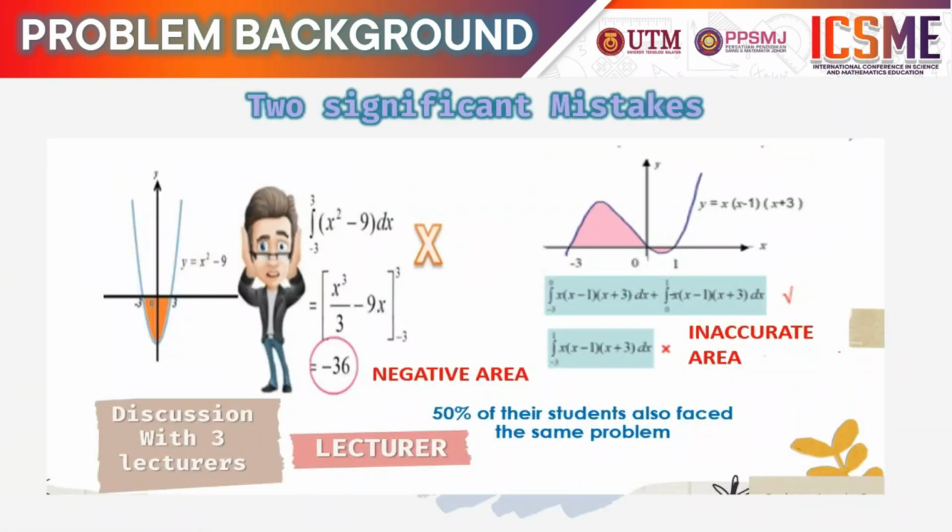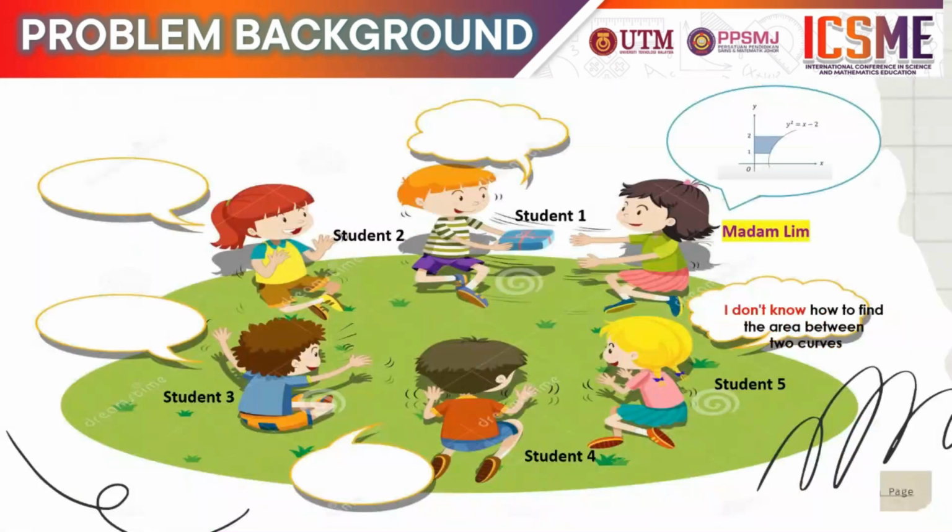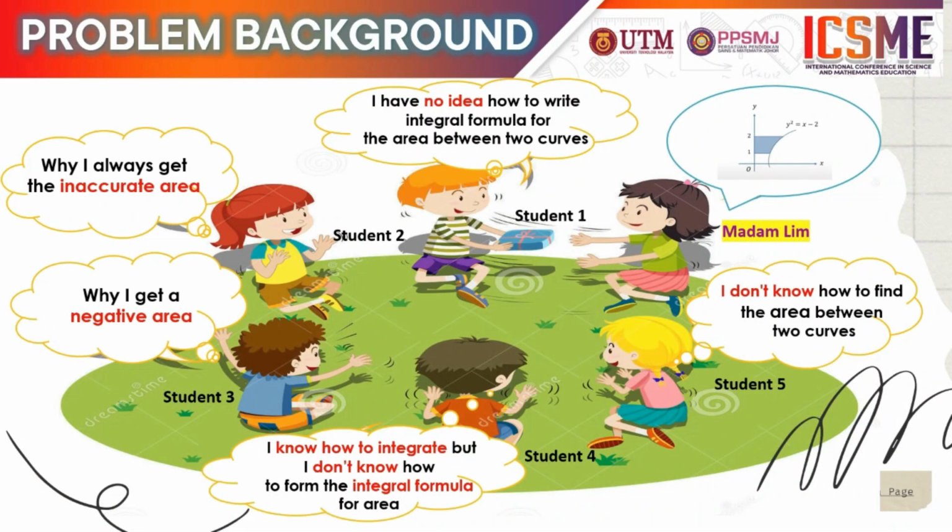Through discussions with other mathematics lecturers, they confess that 15% of their students also face the same problem. In our conversations, we found that there were two significant mistakes that students often make. There are the case of negative area and the case of inaccurate area. These mistakes have caused them to lose many marks in the matriculation program semester examinations. Interviews among students, as well as reviews of student homework, also show that many students face the same problem in writing integral formulas of area between two curves.